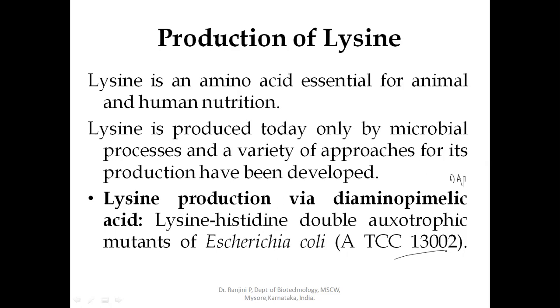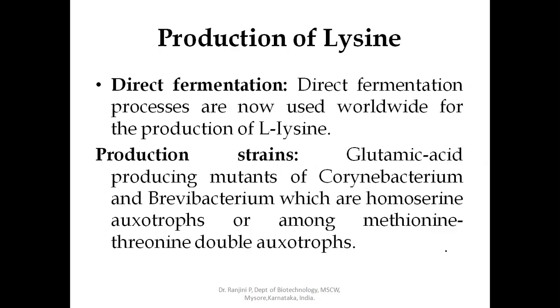This enzymatic process has been commercialized in Japan. So this Japanese company, Toray, has the capacity of producing over 4,000 tons per year. 4,000 tons of L-lysine will be produced per year. So like this, the DAP method is used for the production of L-lysine, that is an essential amino acid.